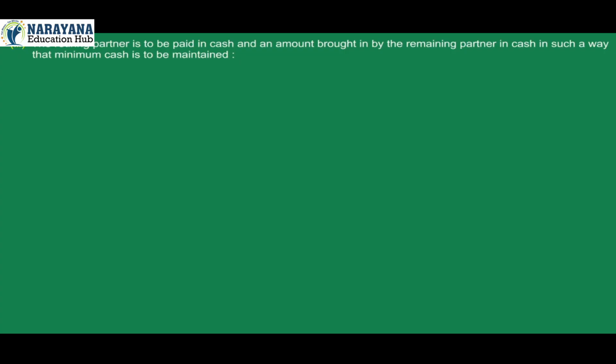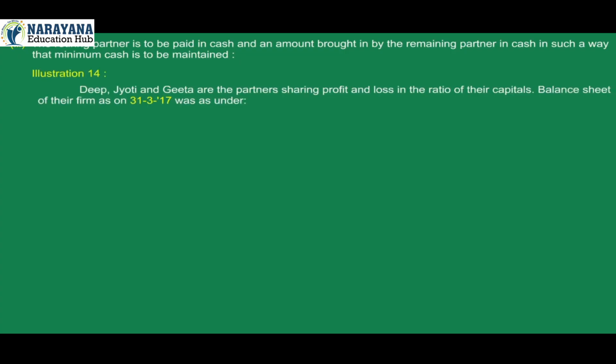3. The retiring partner is to be paid in cash and an amount brought in by the remaining partner in cash in such a way that minimum cash is to be maintained. Illustration 14. Deep, Jyoti and Geeta are the partners sharing profit and loss in the ratio of their capitals. Balance sheet of their firm as on 31st March 2017 was as under.